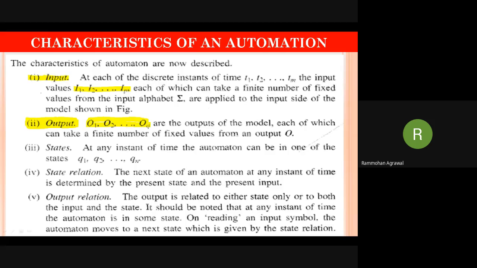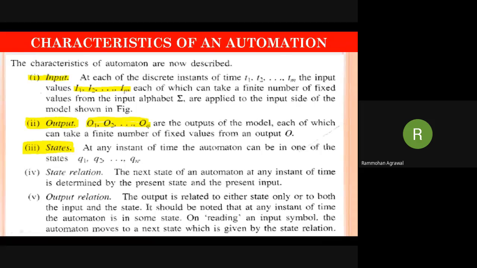During this processing, there is one concept that is called state. At any point of time, the input and the states are some of the important parameters while generating a proper output. At time t1, the system will be at state 1, S1. At time t1, state S1 will be processed. At time t2, state S2 will be processed. At time tp, state SP will be processed. So n number of states will be undergone by the machine with respect to time.